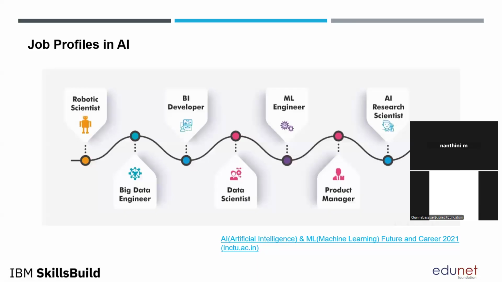If you are really interested in artificial intelligence, you can become a robotics scientist, a big data engineer, which comes under the data processing part, a business intelligence developer, a machine learning engineer, those who create algorithms with the help of data, a product manager, or an AI research scientist. These are some of the highlighting job profiles in AI.